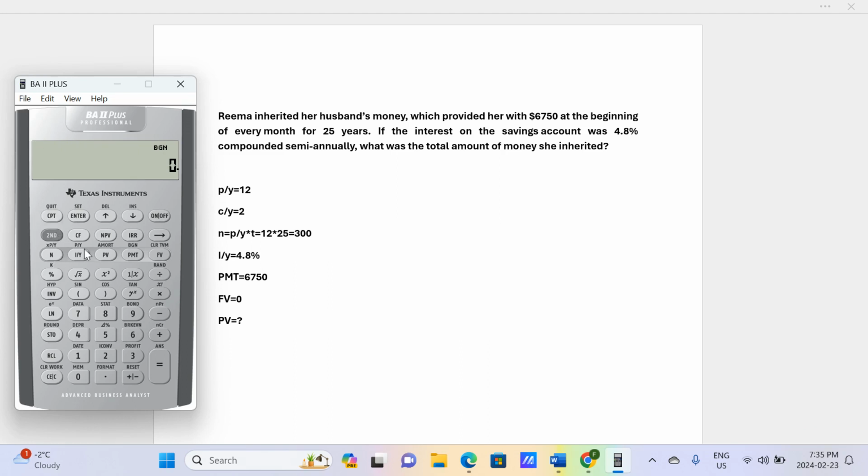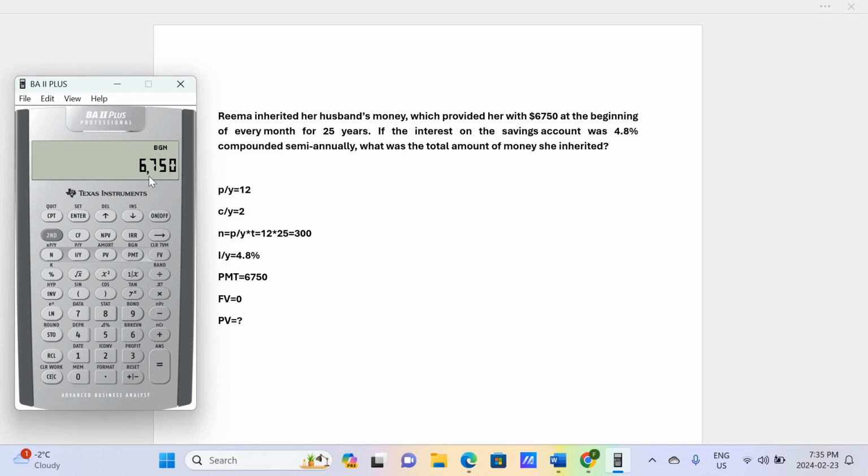Now I'm going to enter N, IY, PMT, FV, and at the end compute PV. How much is N? 300. The total number of payments Rima is going to receive is 300. How much is the rate of interest? 4.8. That's IY. We look for present value, the balance at the beginning in the saving account. The size of each payment Rima receives is 6,750.